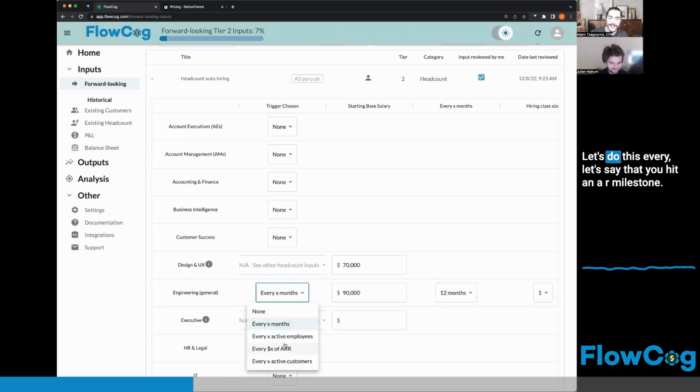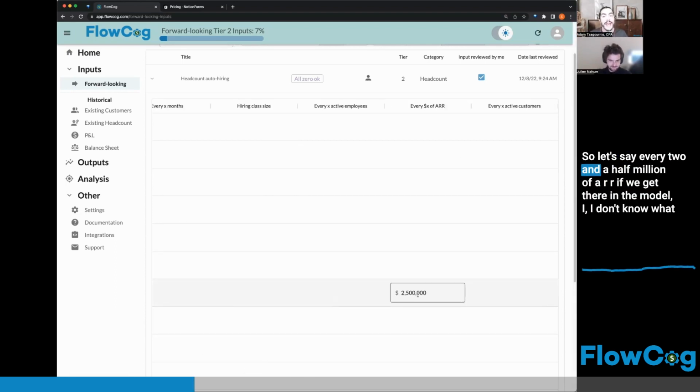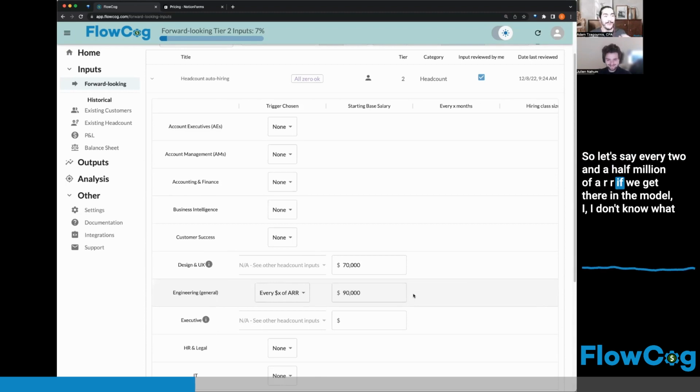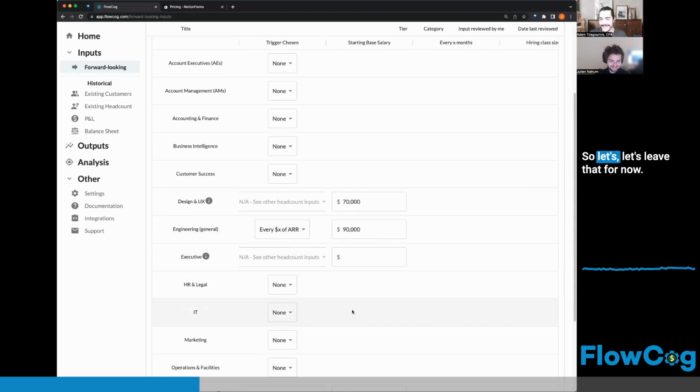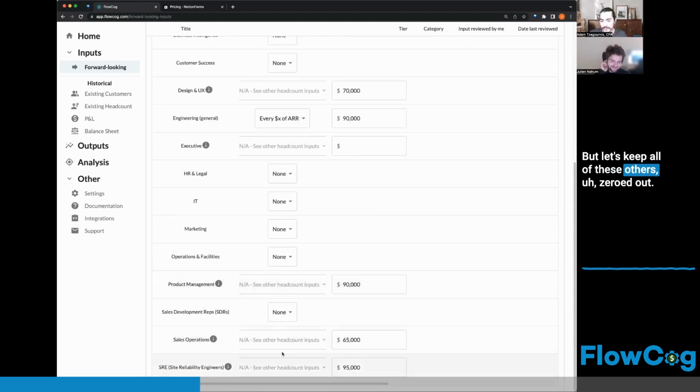That's up to you. Let's say that you hit an ARR milestone, every 2.5 million of ARR, if we get there in the model. I don't know what the model is going to say, but let's say that it starts to project revenue. Along the way, I'm sure you'll need some extra engineers. Yeah, if I make 2.5 million, I'll find one for one. Okay. So let's leave that for now, but let's keep all of these others zeroed out.